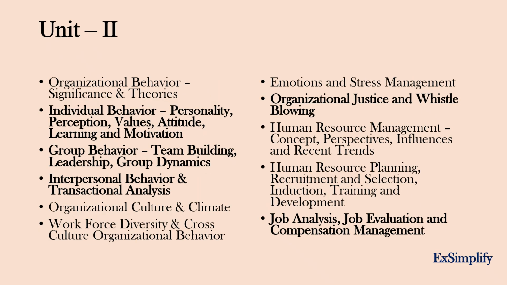Moving on, we have unit 2, which is on significance, theories, and basically it's an organizational behavior chapter. In this, you should know the main individual behavior, group behavior, transaction analysis and culture. In these subjects, you should particularly know the theories.